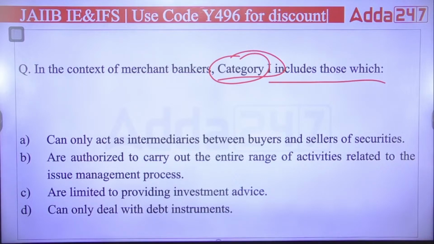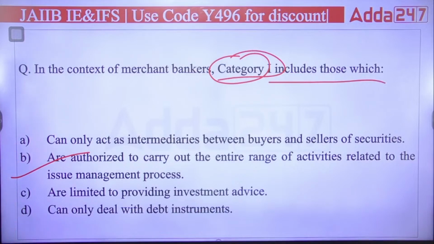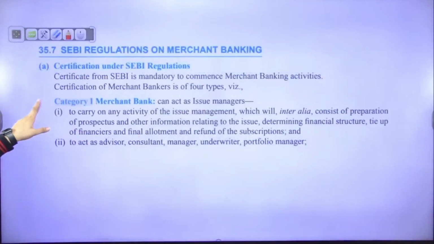So merchant banks are regulated by SEBI. There are 4 categories of merchant banker, category 1, 2, 3 and 4. All the categories have to take a certificate of registration from SEBI. So which of the following will be done by the category 1 merchant banker? We can say a category 1 merchant banker performs all kinds of tasks. Okay, right answer, very good. They are authorized to carry out the entire range of activity related to the issue management process. Right answer is B, correct.